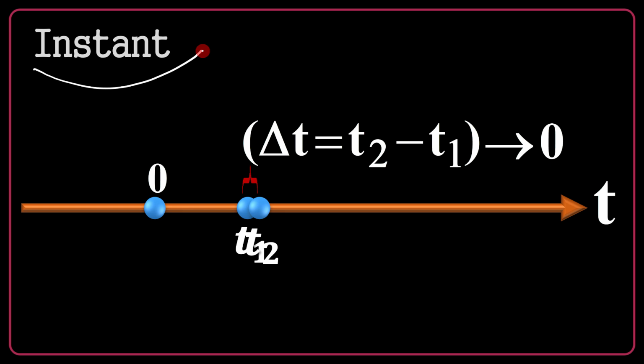When I say something happened in an instant, it means that it was really, really fast, something that we can't measure. Anyway, it had a duration, but the duration was so small that it's out of the measurement scope of the apparatus we use to measure the time. So a very, very short time interval is called an instant.